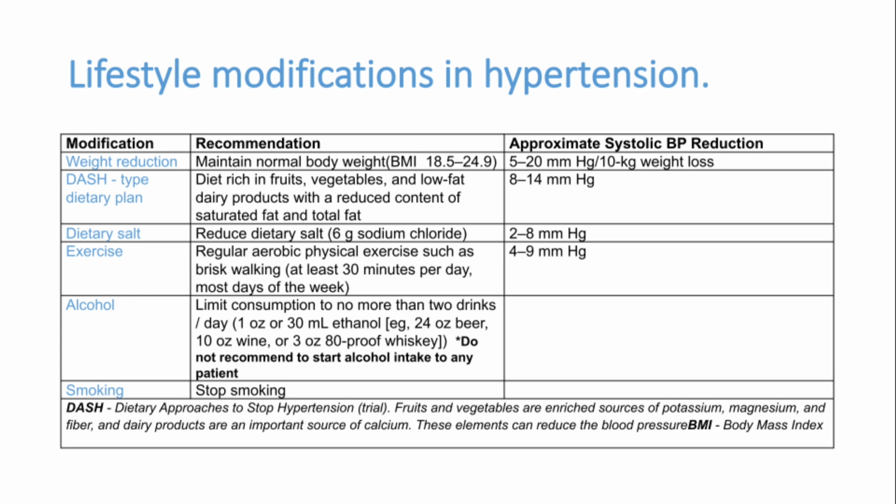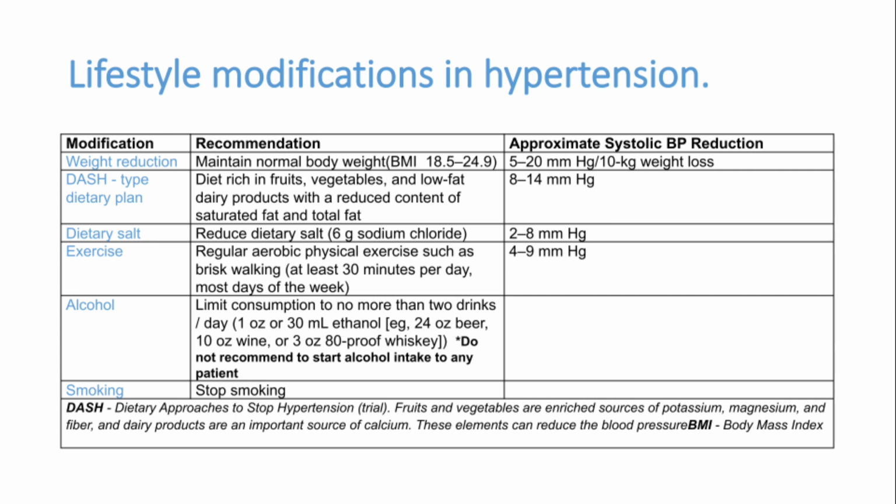Another important diet approach is the DASH type of diet, dietary approach to stop hypertension. In that we normally use vegetables and fruits which contain high potassium. Potassium can reduce the BP in most patients, but in patients with renal failure this approach should not be done, because if they take fresh fruits, potassium can go high and it will become a problem in that type of patients. Otherwise, the DASH type of dietary plan is very useful in patients with high BP.